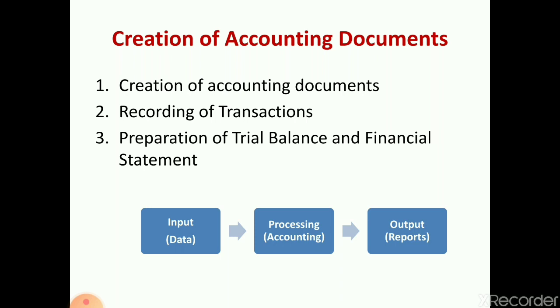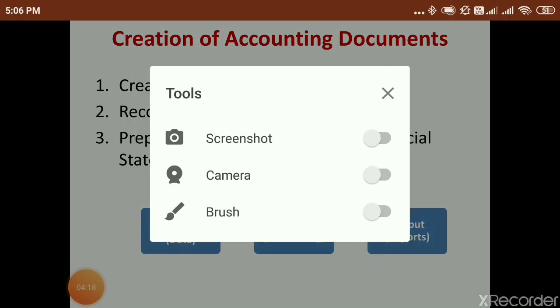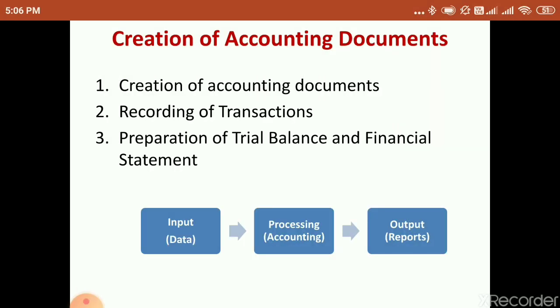The next step is the preparation of the trial balance and the financial statement. When we record a transaction, we can easily prepare the trial balance and the financial statement. There is a process for this accounting process. First is input: we feed all the data into the computer software. Then the processing takes place, and that processing is known as the accounting process.